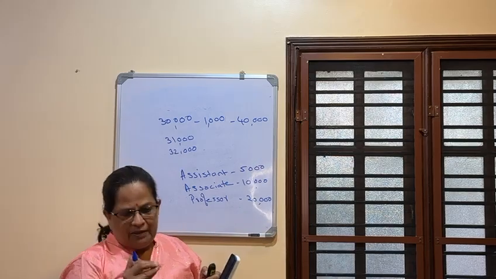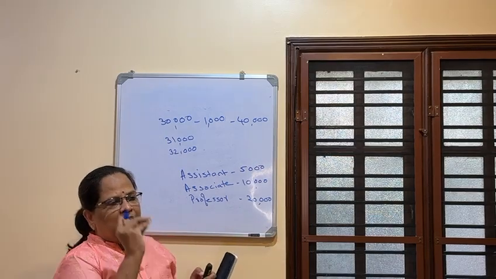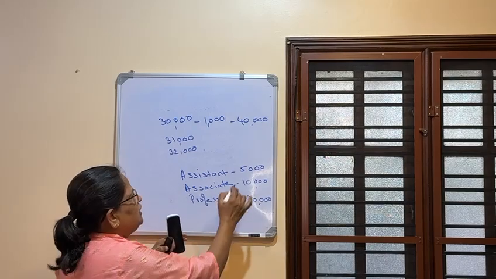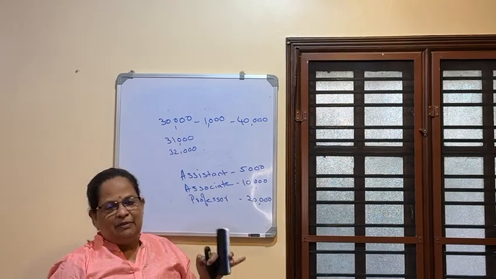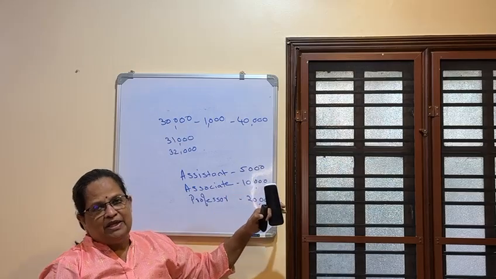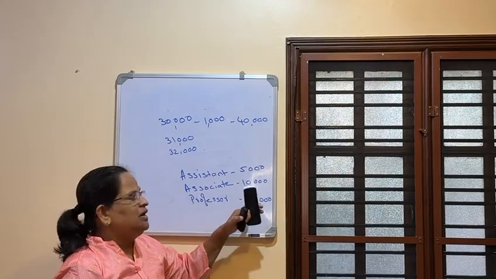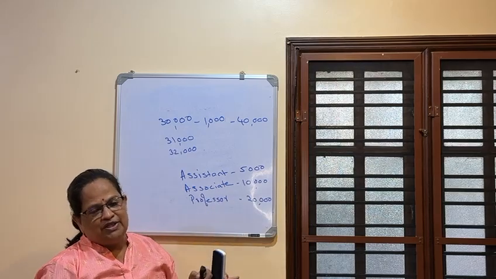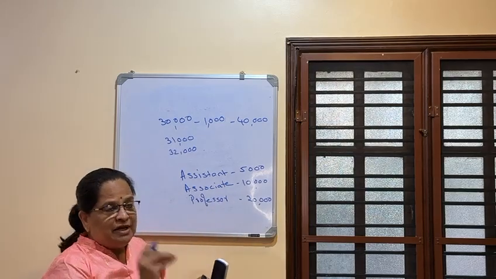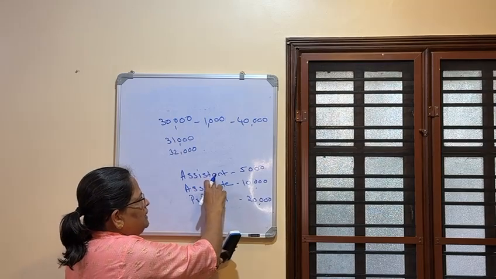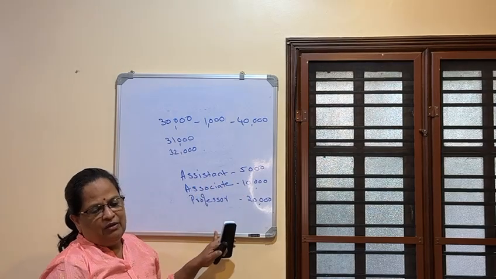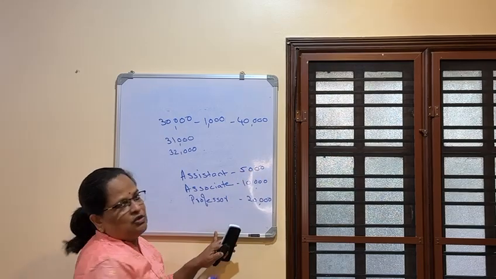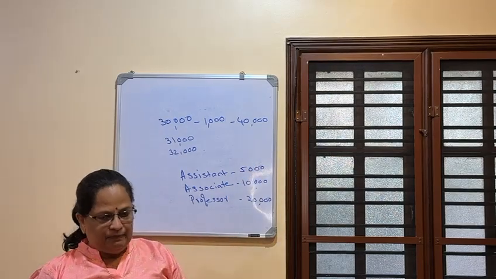Just an example. If you want to know whether a person is assistant professor or associate professor, you can just ask him what is your pay grade. If he says that pay grade is 5,000, that means he is assistant. If it's 10,000, he is associate professor. If it is 20,000, he is professor. So that pay grade will reflect the position he is holding or his level of responsibility. So this will be added to the gross salary. So that is the pay grade.